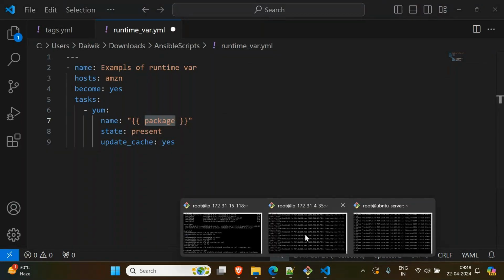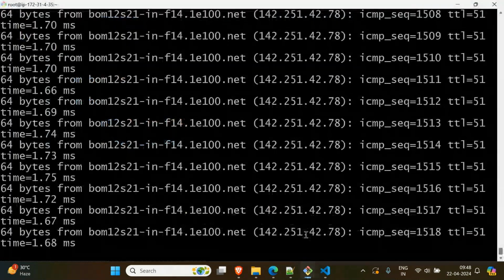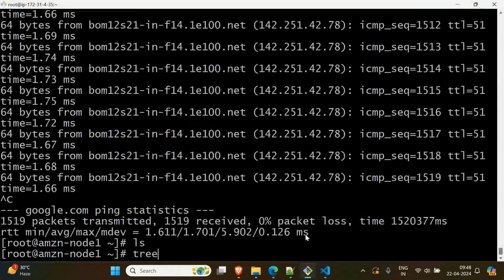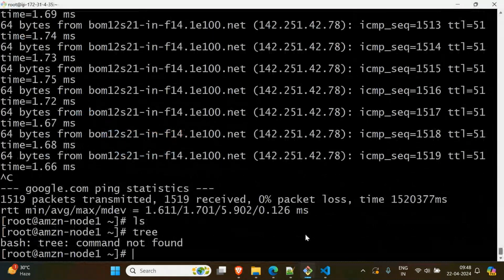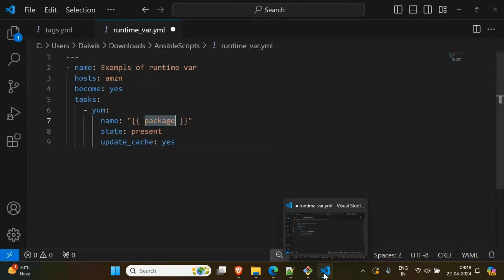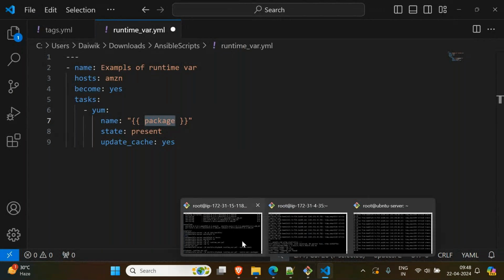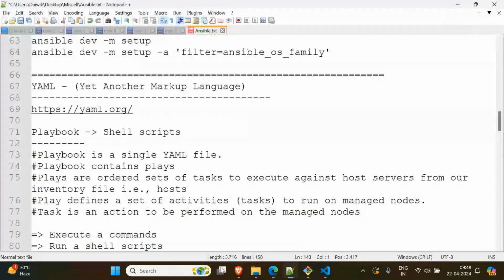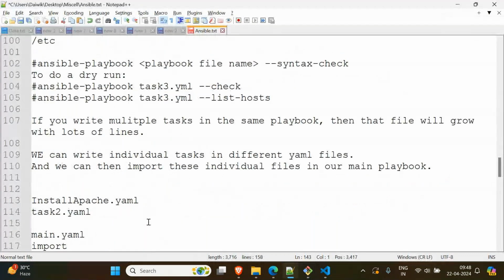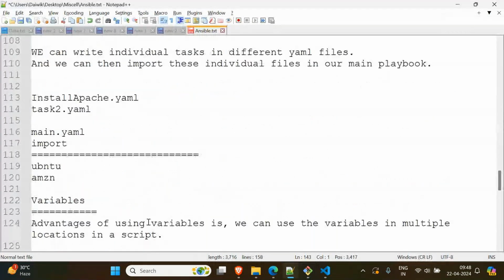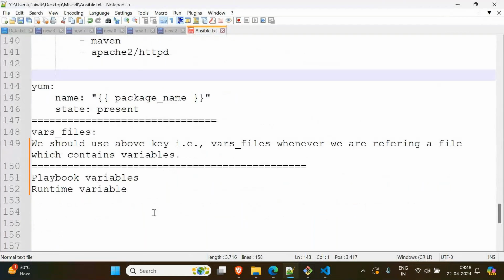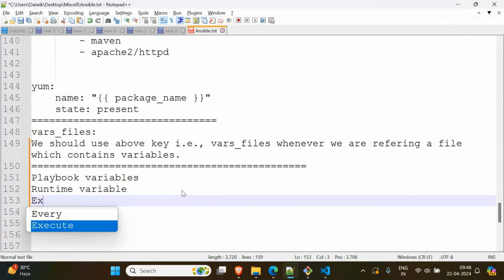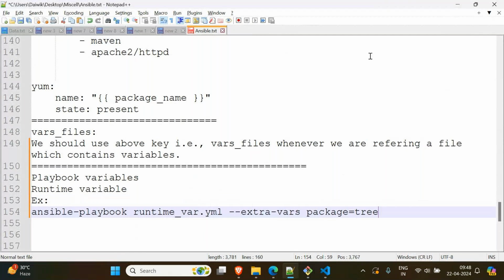This is my Ansible machine. Do I have the tree command here? Bash: tree not found. Okay, right. Let me run this now. This time I will pass my tree command. Here I'll say package equal to tree. That's it. Simple. This is the extra package, correct. Now press enter.